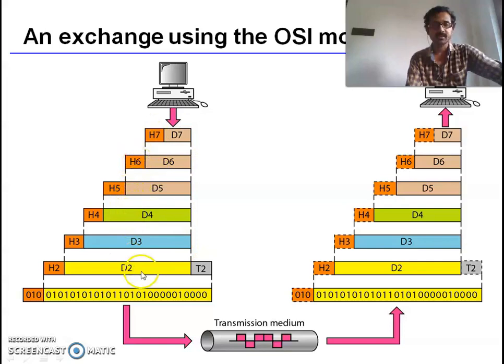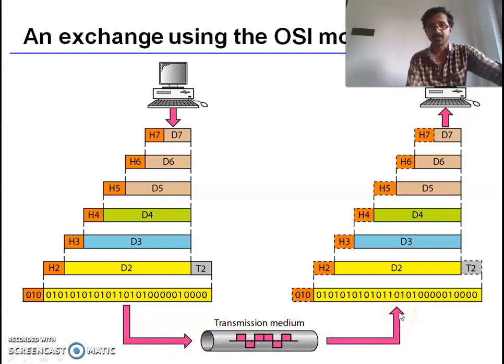A trailer is added at the data link layer, and the data is sent to the physical layer using the transmission medium. In the physical layer, the data is finally in the form of zeros and ones. Those zeros and ones are given to the transmission medium, where they are converted into an electrical signal. That electrical signal is transmitted to the receiver side.